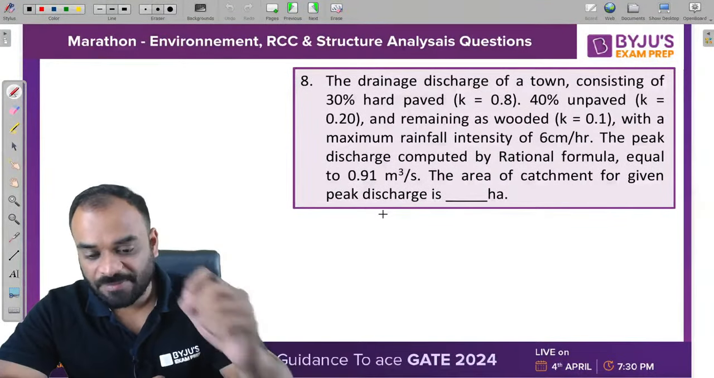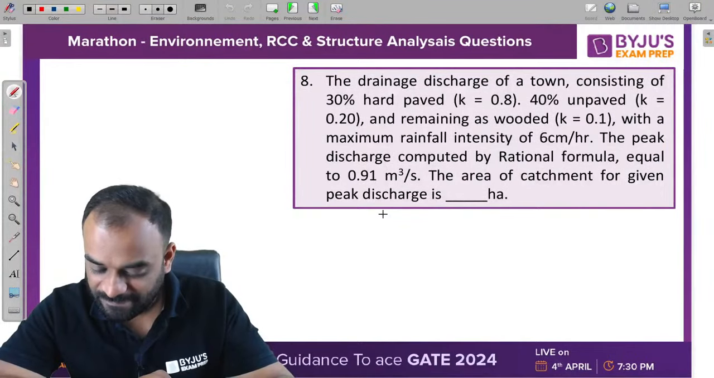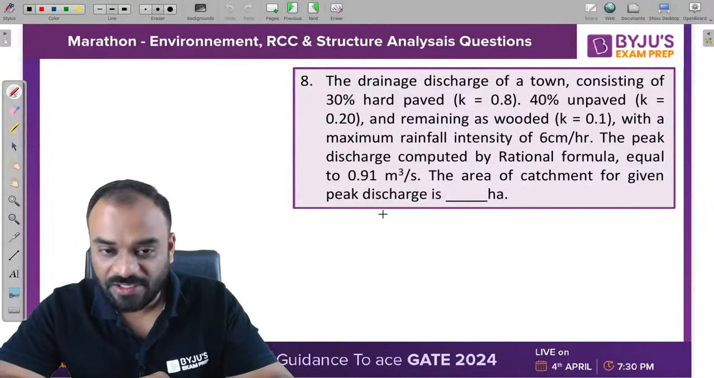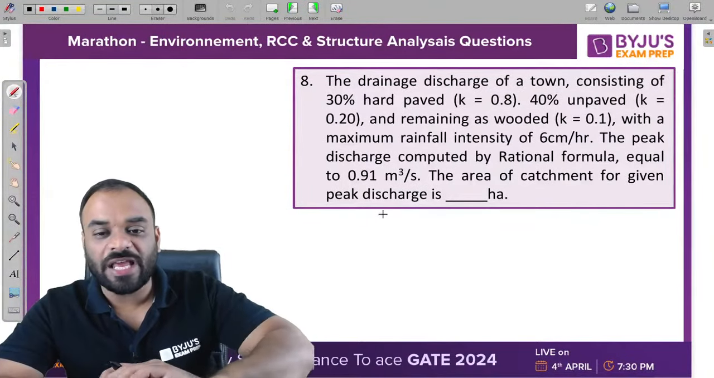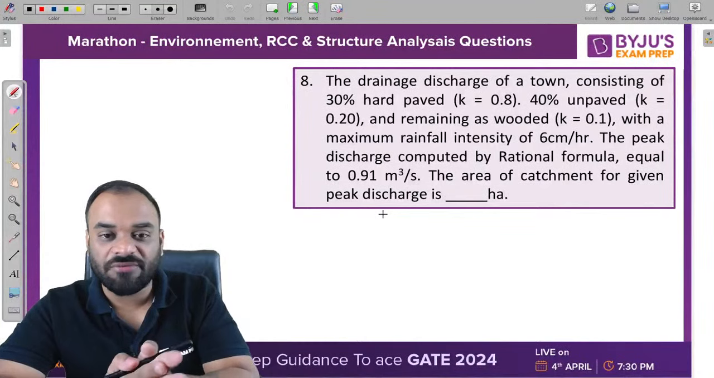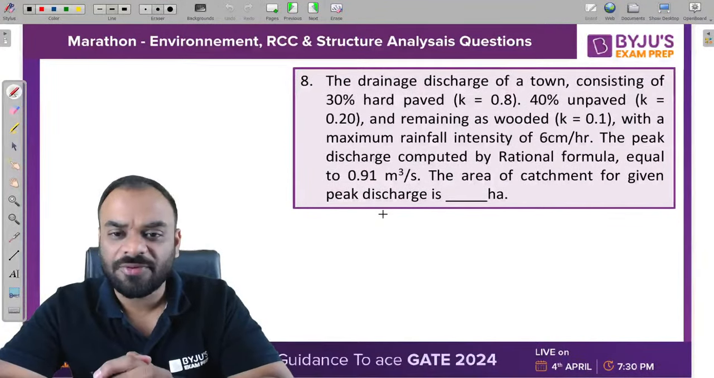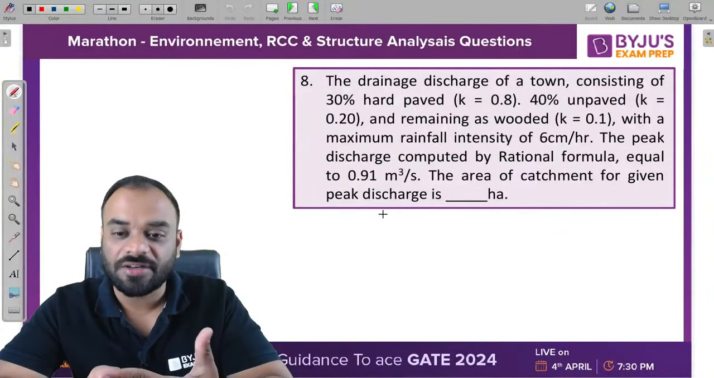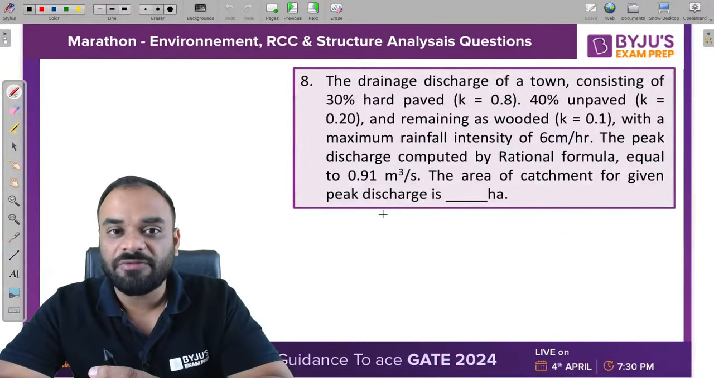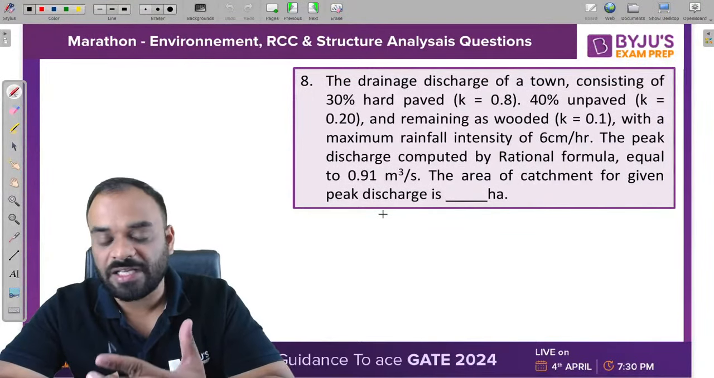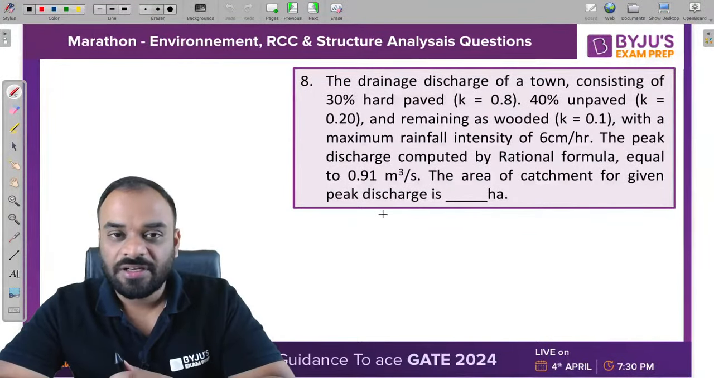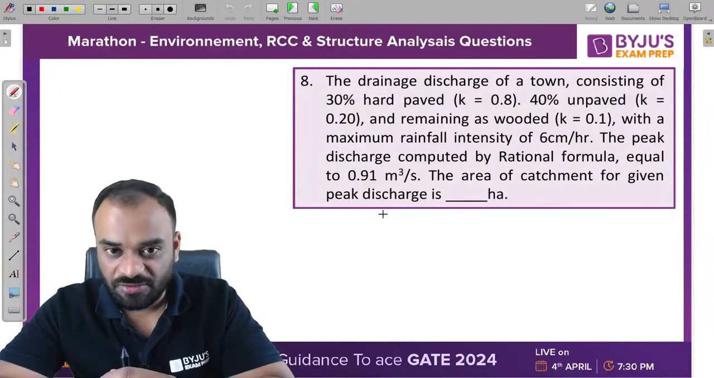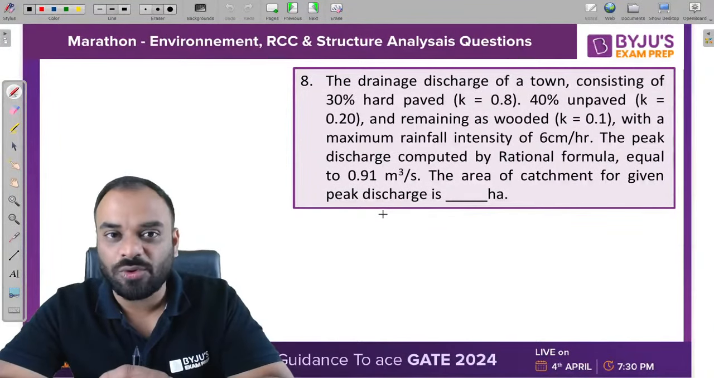A numerical answer type concept. Now guys, you just need to calculate the area of catchment for the given condition. You may have a town in which a peak discharge is there. By using the rational formula, the maximum rainfall intensity is given to us in terms of centimeter per hour. You may have different runoff coefficient for different area. So kindly calculate the weighted average runoff coefficient first.